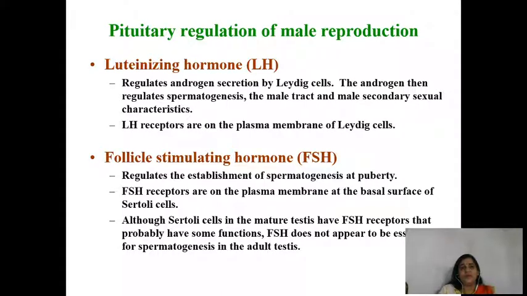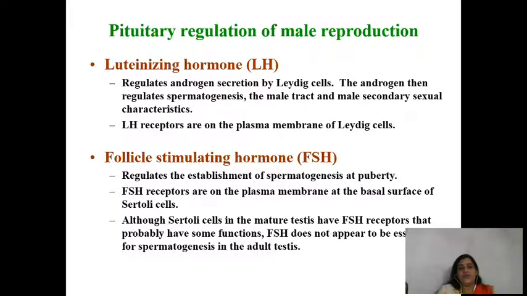Now here is the pituitary regulation of male reproduction. Luteinizing hormone, which is synthesized in the anterior lobe of the pituitary, goes via the circulation to Leydig cells, where it regulates the androgen, and that androgen regulates spermatogenesis, growth and development of the male tract and the main secondary sexual characters.